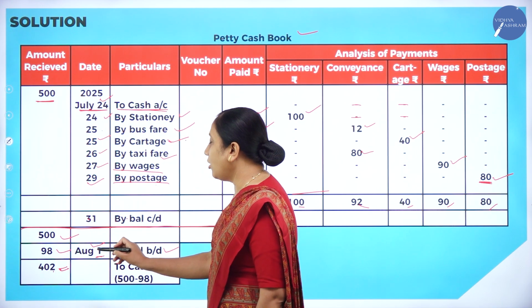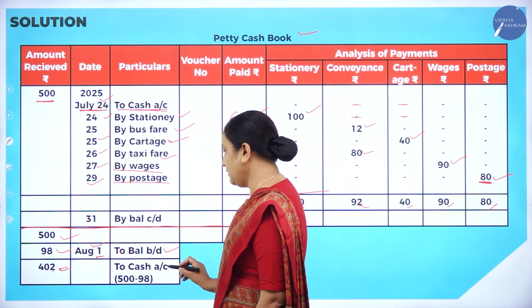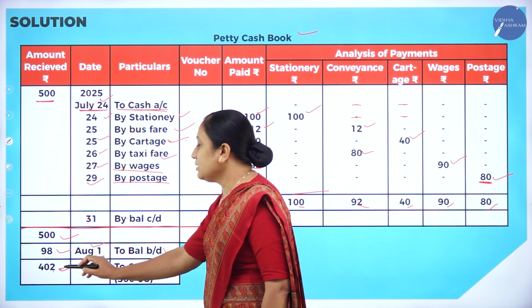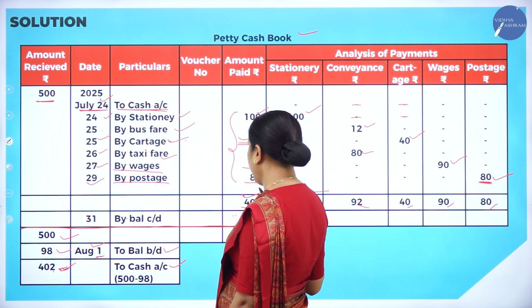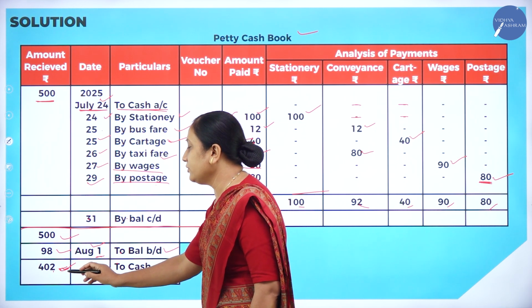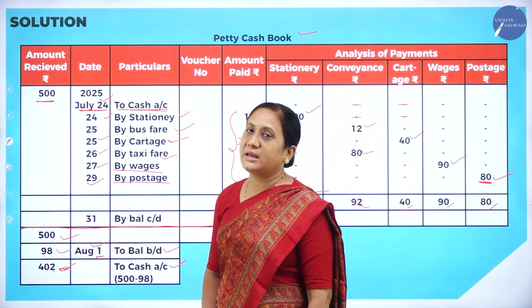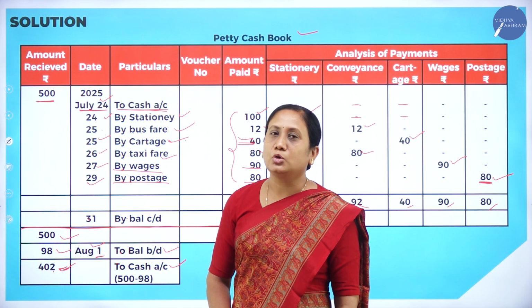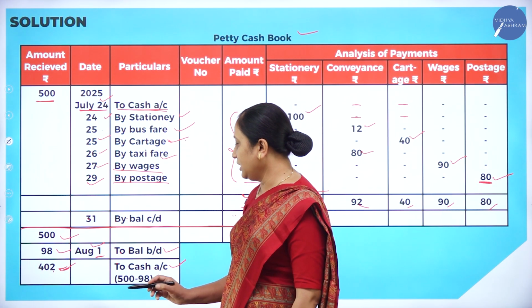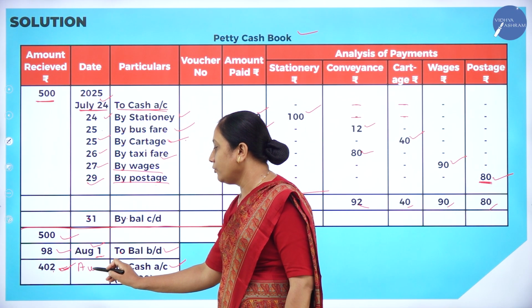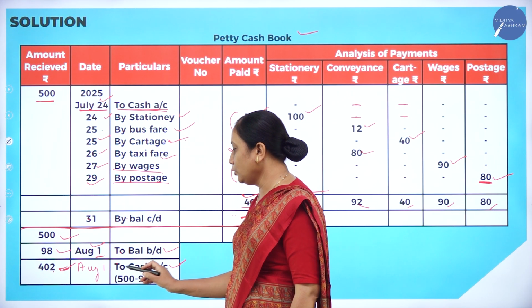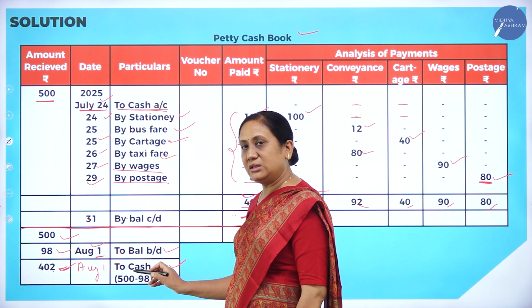That means August 1, we will receive in the form of cash, okay, 402 rupees. That is the amount which is spent, correct? That amount will be reimbursed by the chief cashier to the petty cashier. When will it be reimbursed? On August 1, to cash account. Money will be given in the form of cash.